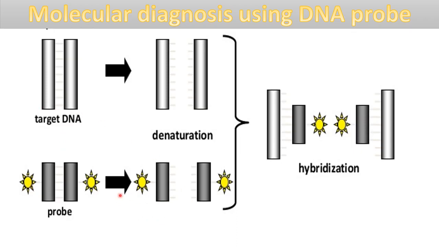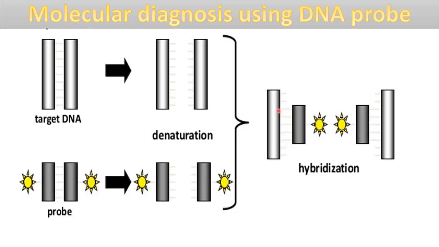Now you can see here, this is the denaturation step for both the probe DNA as well as the target DNA. Then these are mixed here so that hybridization can occur between the target DNA and our probe, the probe which is radioactively labeled. Now you can see here that hybridization occurs like this.